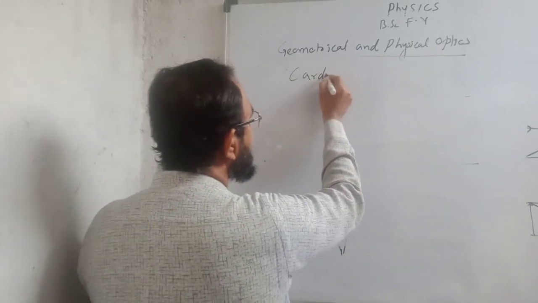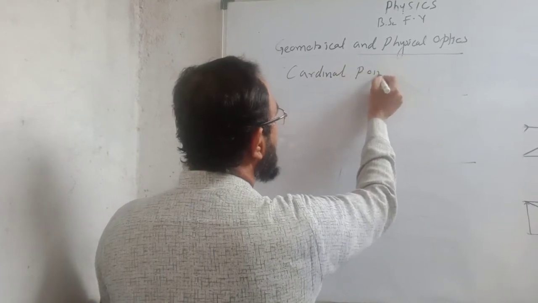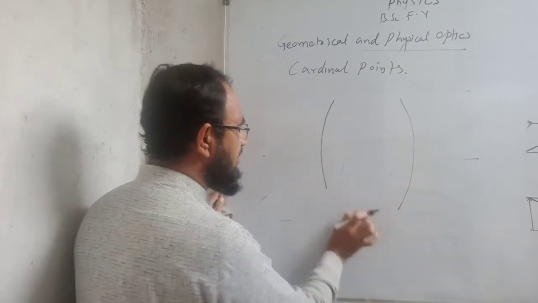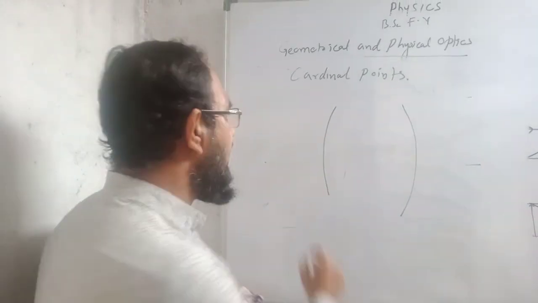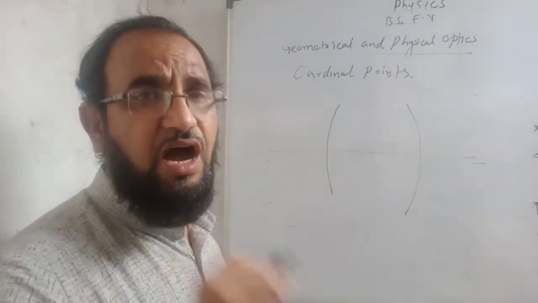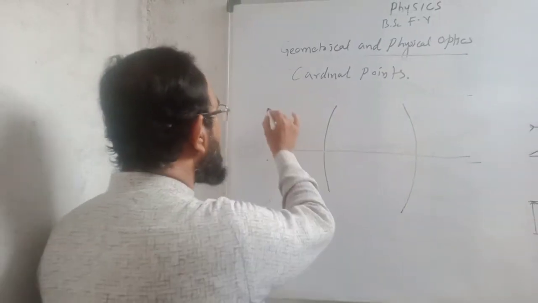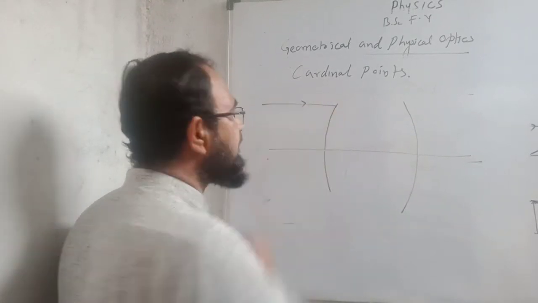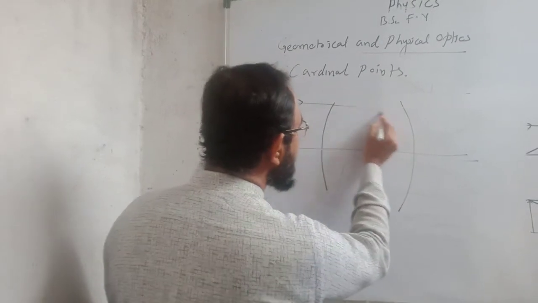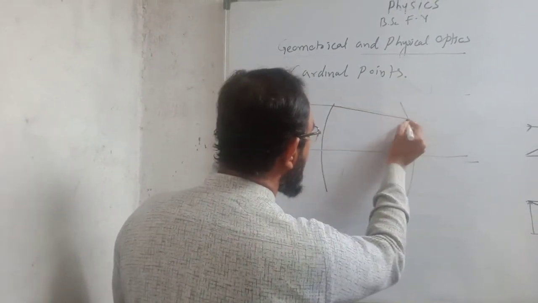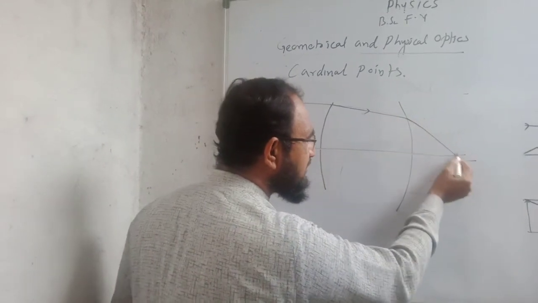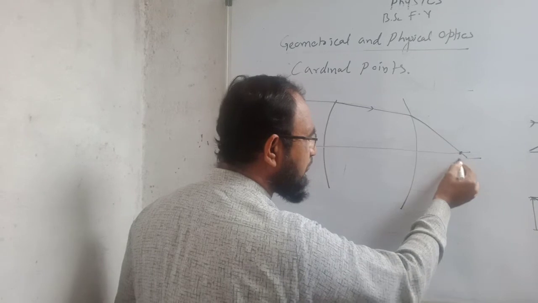Cardinal points. So I will consider here the thick lens. This is a thick lens and here is the principal axis. Now I will apply the rule. When a ray of light is coming parallel to the principal axis, then it will get refracted through the first surface, then it will also get refracted from the second surface and will meet here at the focus 2, F2.